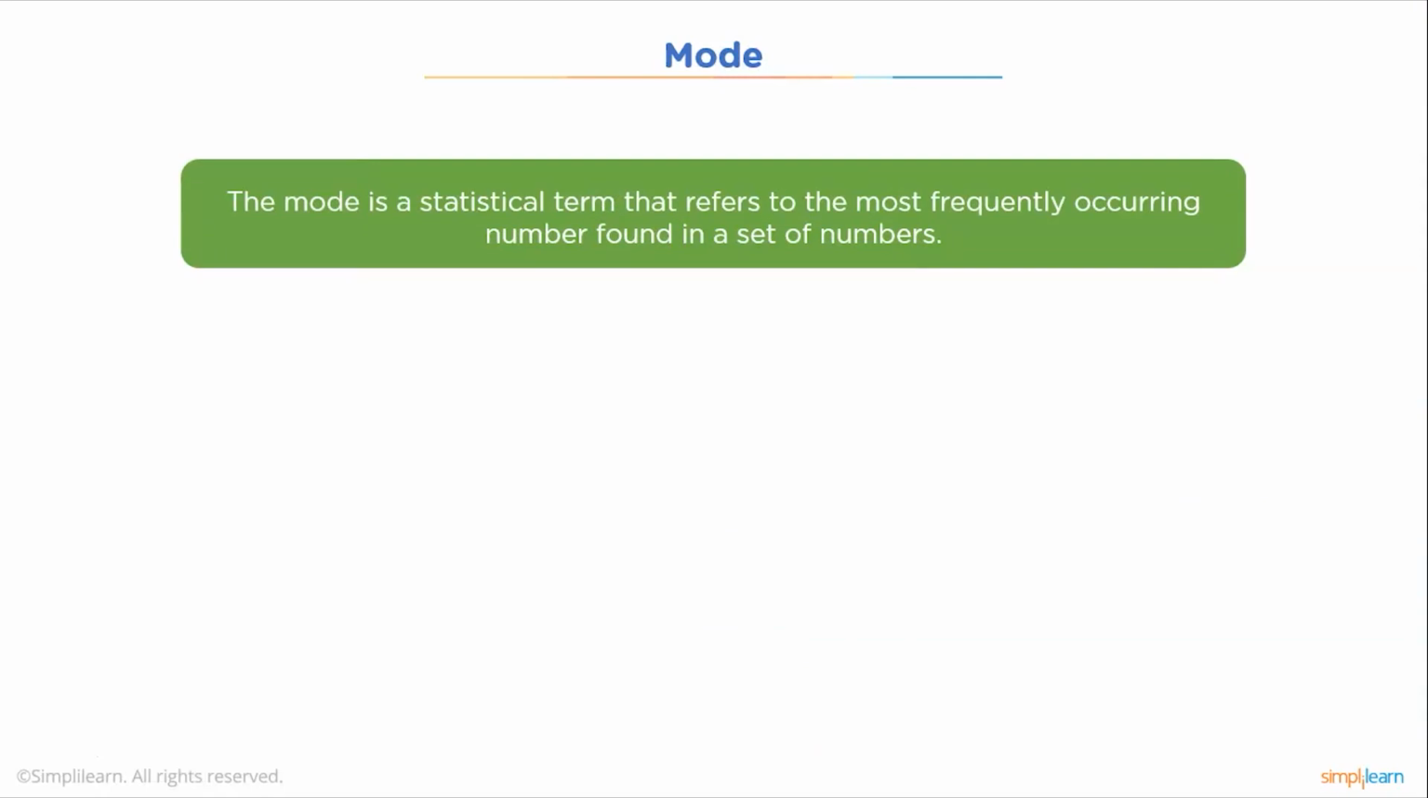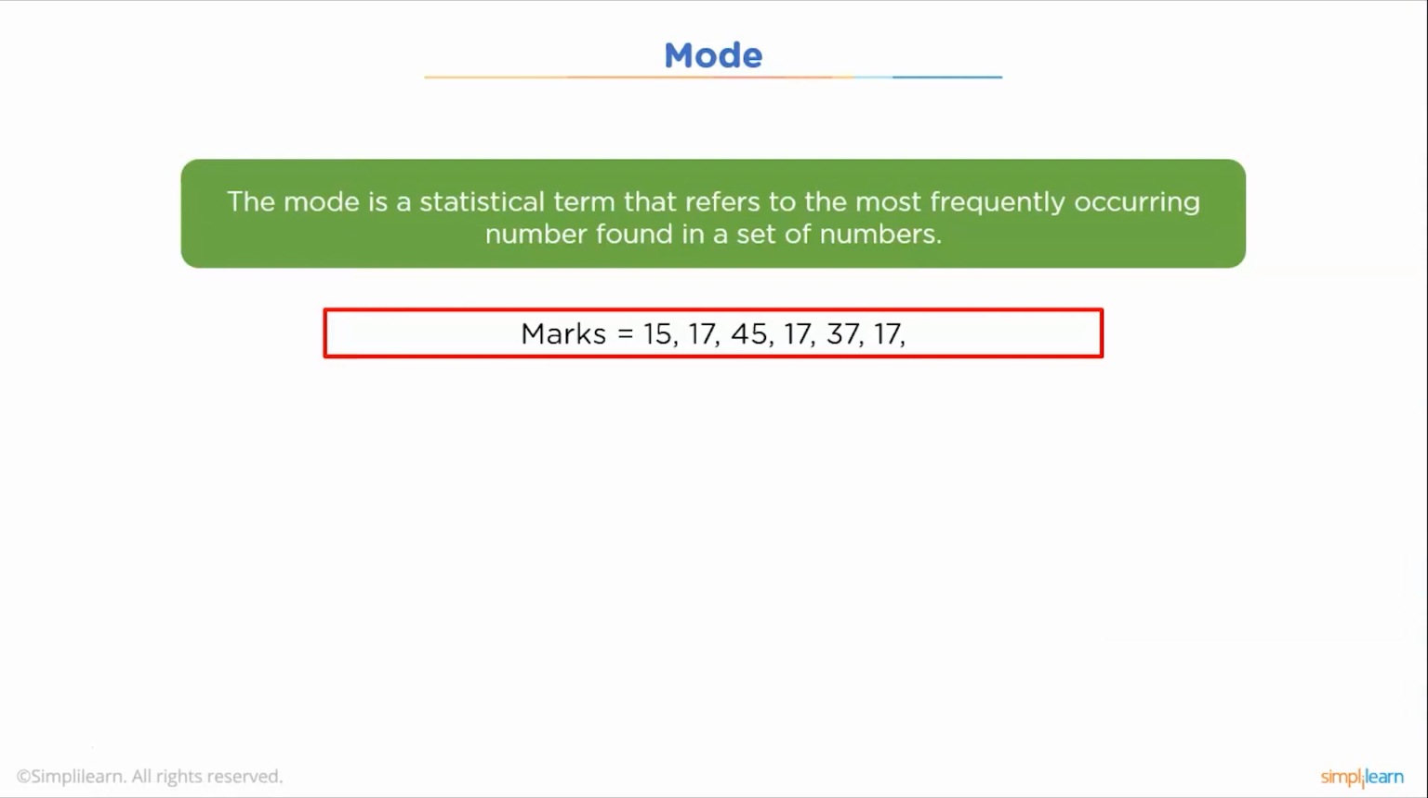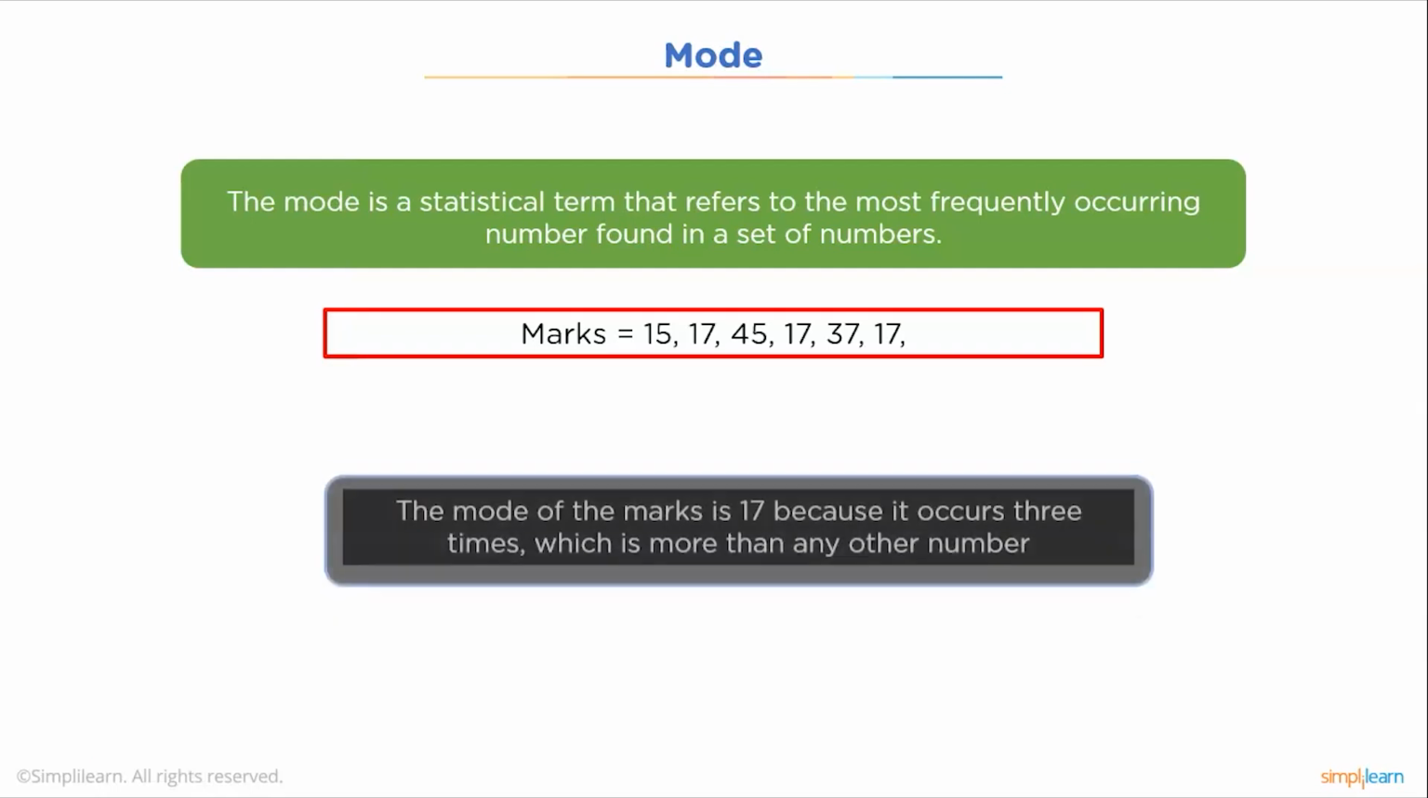The mode is the most frequent score in our data set. Suppose we have the following example. Here you can see the mark 70 is occurring 3 times. So this is our mode.